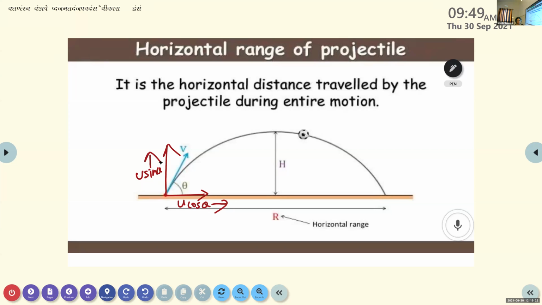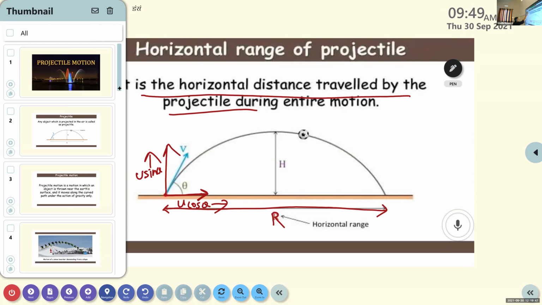But here we are calculating the horizontal distance traveled by the projectile, the distance from the point of projection to the final position, which is known as range. So we need to consider the horizontal component of velocity, u cos theta.